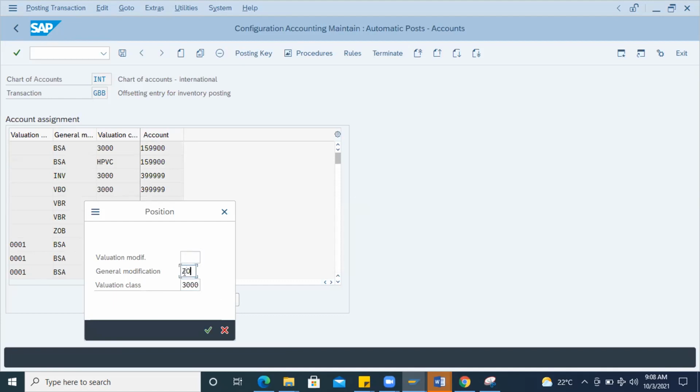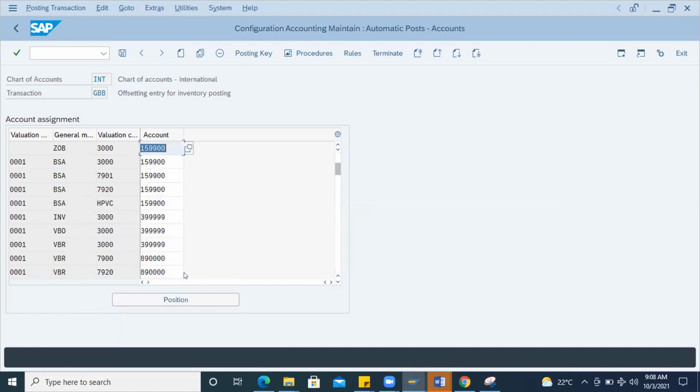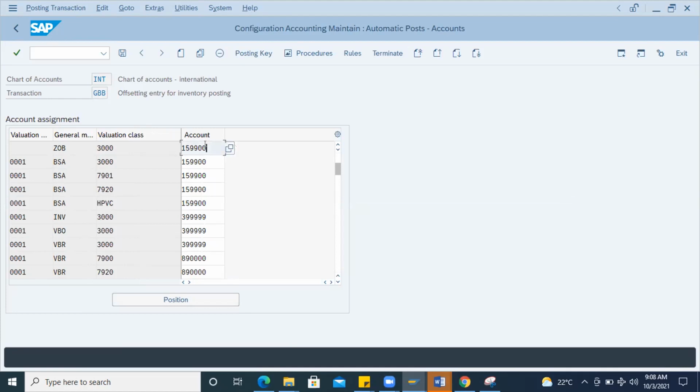Here GOB, which is a general modifier. The general modifier is always used for offset entries. Whenever you get a GBB or KON, where there are two or three valuation transaction keys, only this general modifier is used. See, I have maintained GOB, valuation class, and then this account.